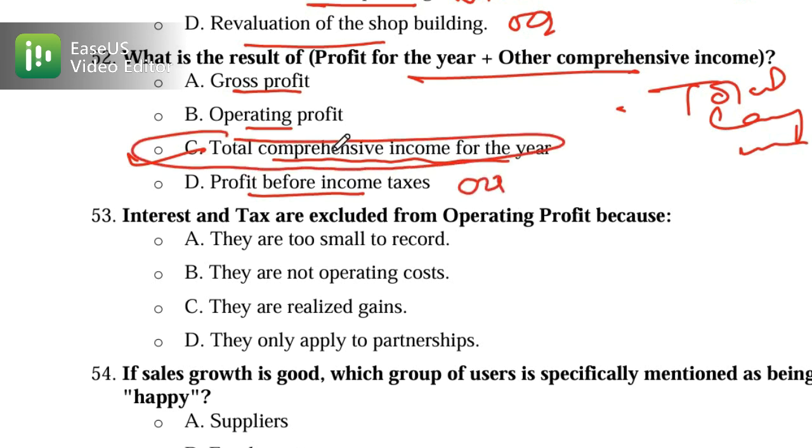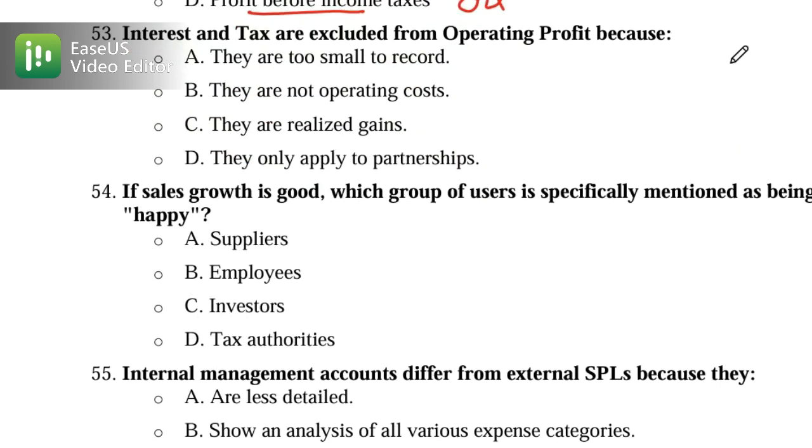Now let's talk about 53. Interest and tax are excluded from operating profit, and what is the reason? Option B, they are too small to record, is wrong because they are significant, not too small. They are not operating costs, so this is your correct option. Interest and tax are excluded because they are not operating costs. The option that they are realized gains is wrong, and the option that they only apply to partnerships is also wrong because they apply to all businesses.